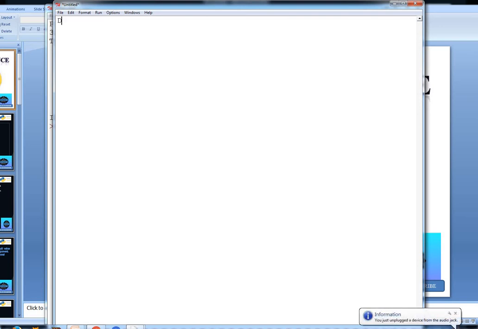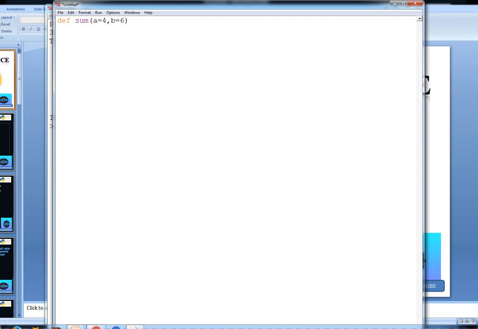Our program says def sum, and in brackets we are mentioning two parameters. We have to write everything in small letters because Python is case sensitive. a equals 4, comma, b equals 6.